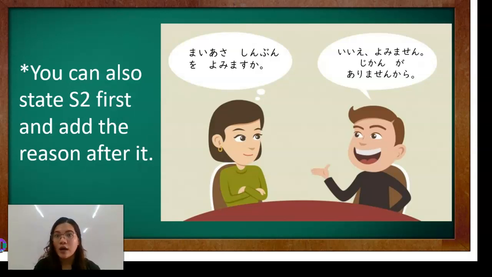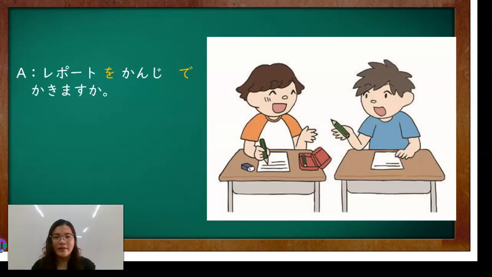Okay? Pag tinatanong ka, pwede mo ding sabihin yung reason after mo isagot kung ginagawa mo ba ang isang bagay o hindi. And then, after that would be the reason kung bakit ginagawa or kung bakit hindi mo siya ginagawa. Okay? So, this is the sentence pattern for that. Next is another example of it, here's the situation.